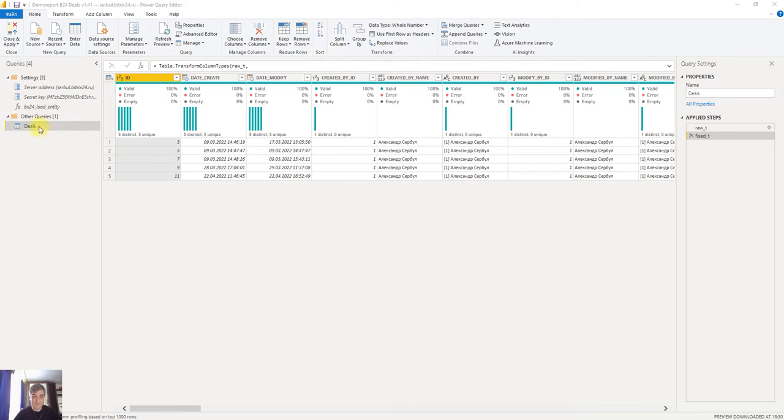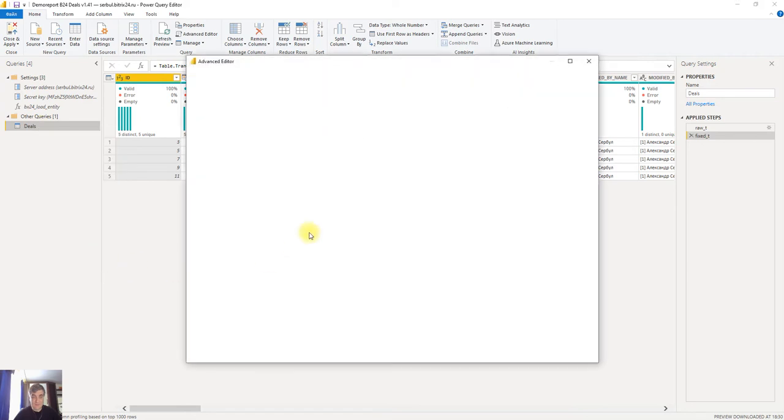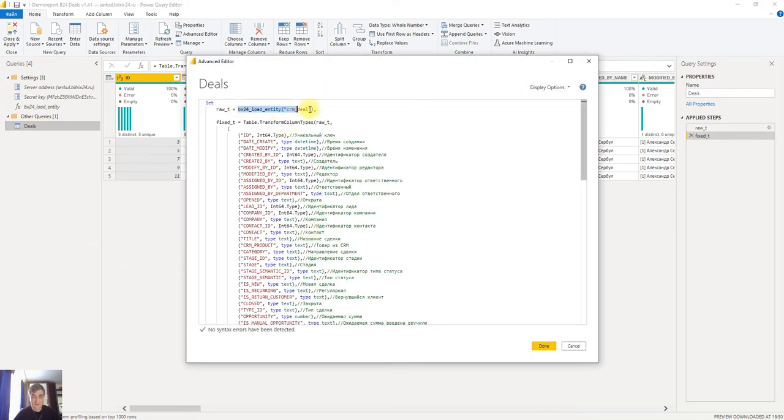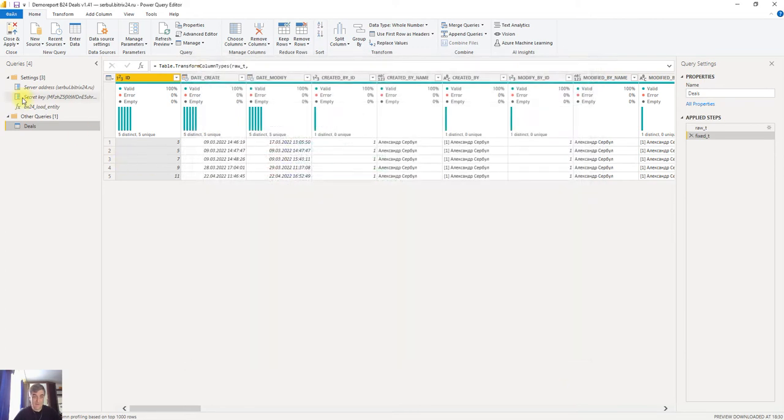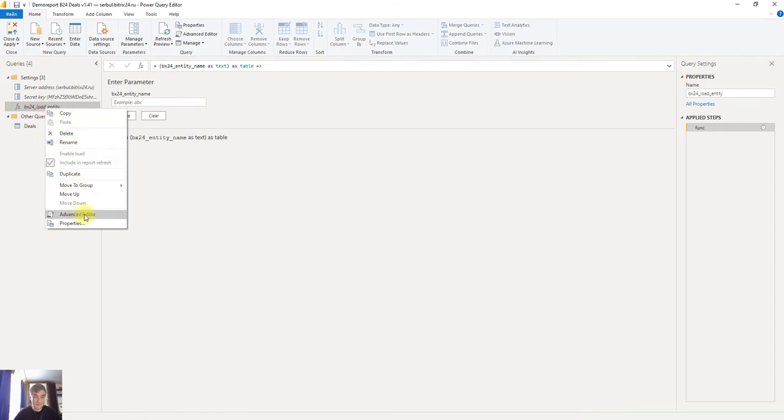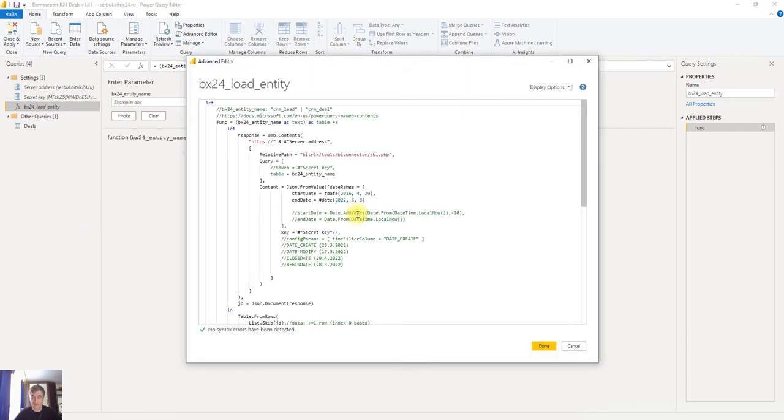First, let's look at this query of deals. We ask for deals, the CRM deal entity, using the function bx24 load entity. Let's look at this function.